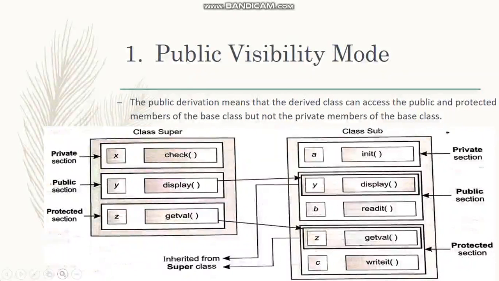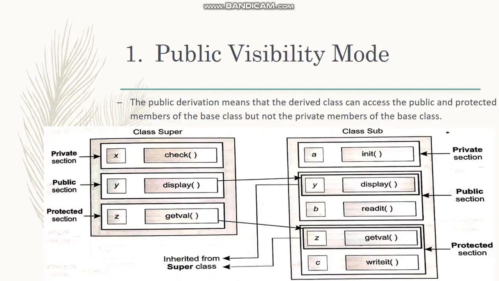So what it says, let us understand in the figure given over here. This figure has two classes, superclass and subclass. Superclass has three sections in it, that is private section, public section and protected. Each of them has a member function. For private it is check, for public it is display, and for protected it is getwell.